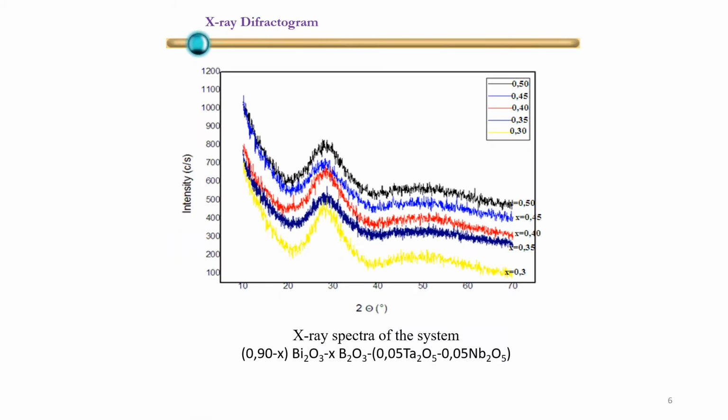We chose to study the system by X-ray diffraction to verify that it is an amorphous phase. The X-ray spectra do not show any Bragg peaks. The absence of diffraction and the presence of bumps correspond to the amorphous state of the glassy system studied.